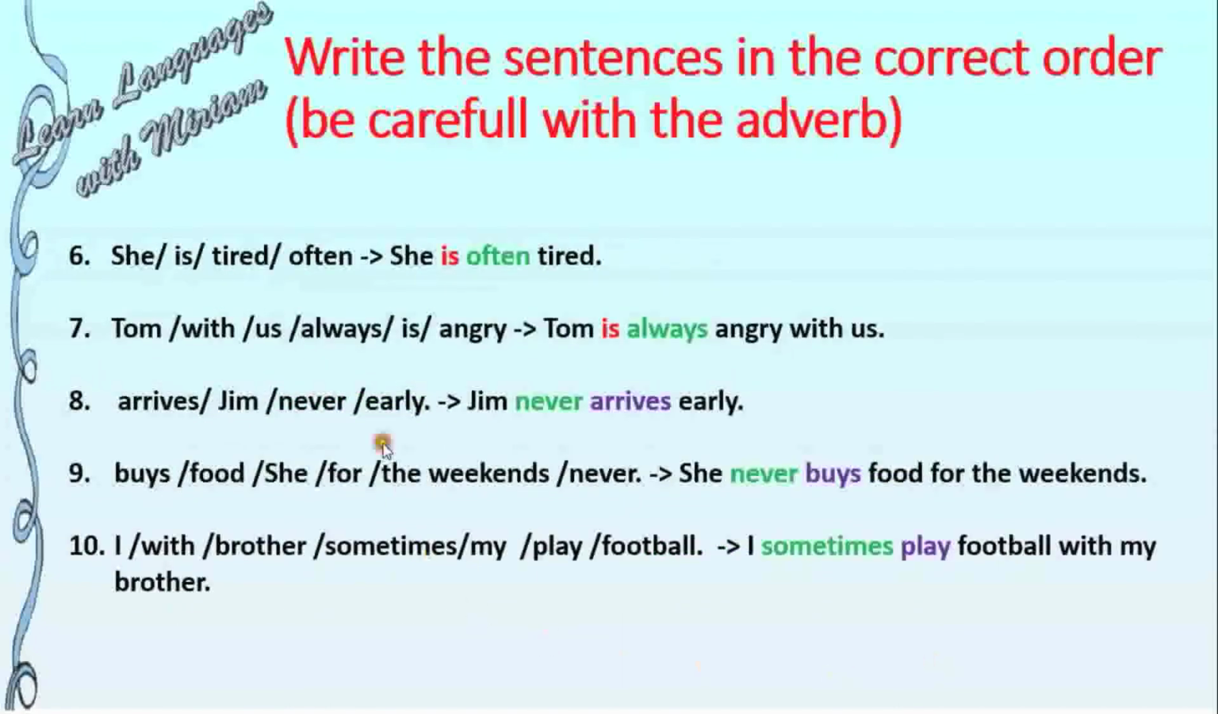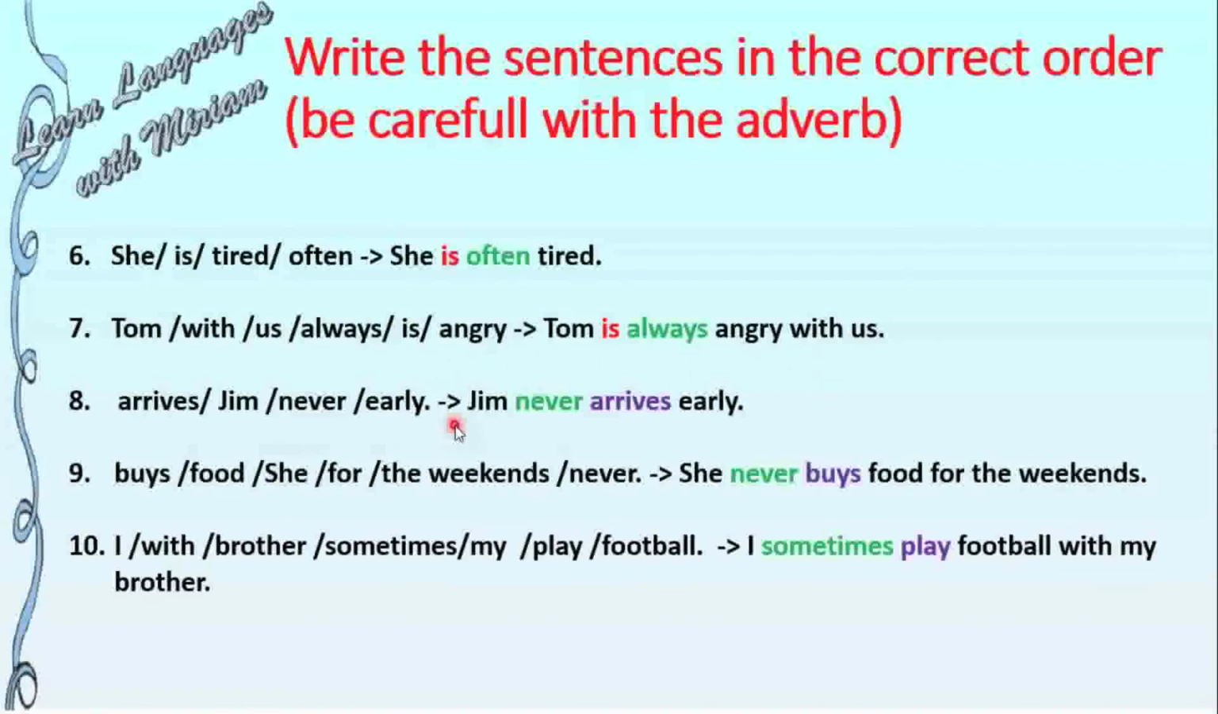Now, what happens with the verb to be? For example, she is often tired. First, we write the subject, and first we write to be, and then the frequency adverb, and then the complements. Let's see another example. Tom is always angry with us. First subject, and first goes the verb to be, and then the frequency adverb, then the complements.